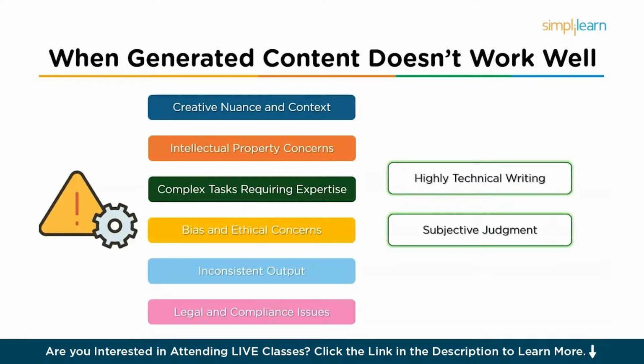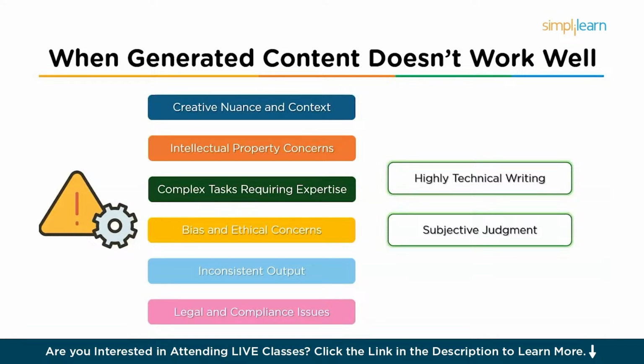While AI can generate content on a variety of topics, it struggles with complex specialized subjects like advanced scientific research, intricate legal analysis, or deep medical knowledge. For instance, in areas like legal documentation, the precision and attention to detail required often go beyond AI's current capabilities. And then there is subjective judgment. AI lacks the ability to make subjective or qualitative judgments that are often needed in areas like art, criticism, literature analysis, or evaluating ethical dilemmas.